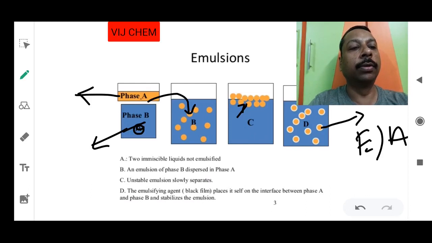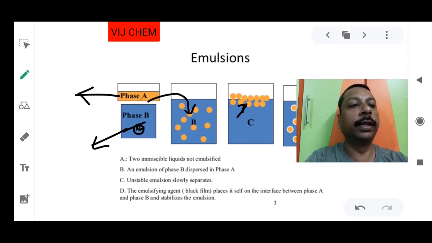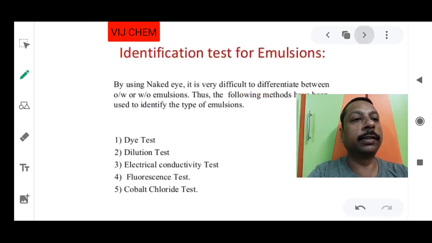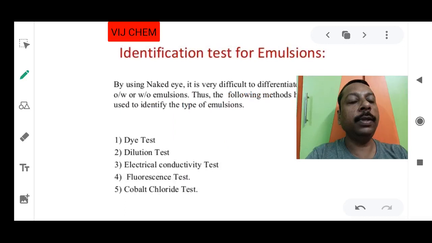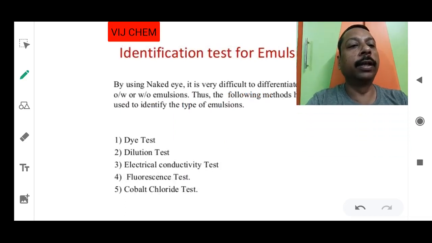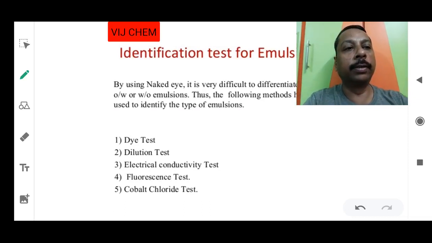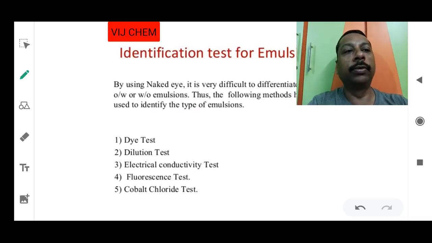Is this understood? So the purpose of the emulsifying agent is to improve the stability by forming a protective layer between the two phases. So how to differentiate, how you will come to know whether it is oil in water type or water in oil type. This is very important from the competition point of view. So these many types of tests we are going to understand.